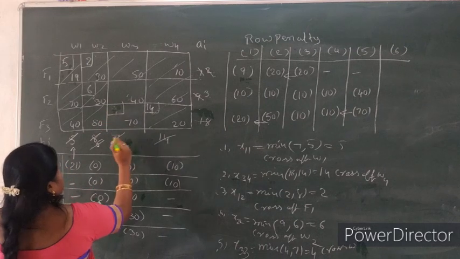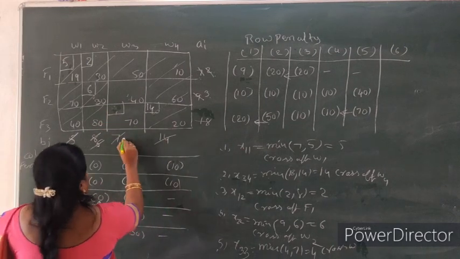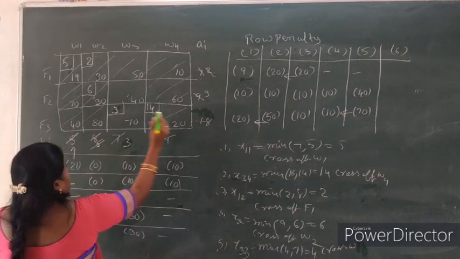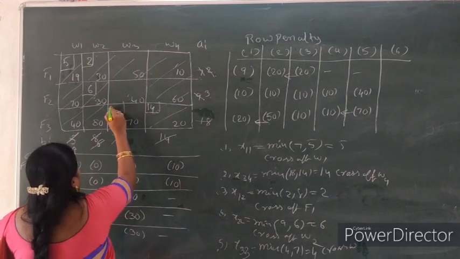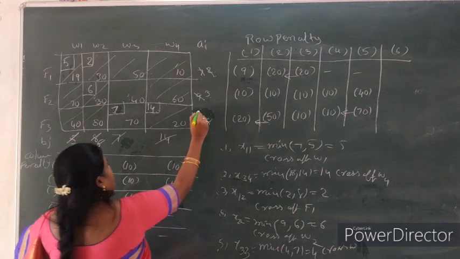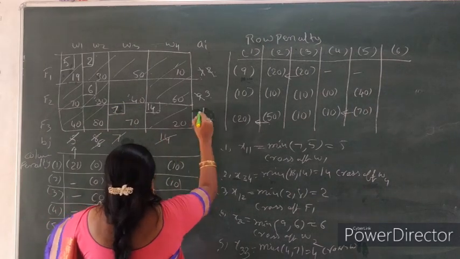Highest penalty is 7, so here 3. Entering into 3, the remaining value. So here write down 7, cross off, now remaining value is 11.